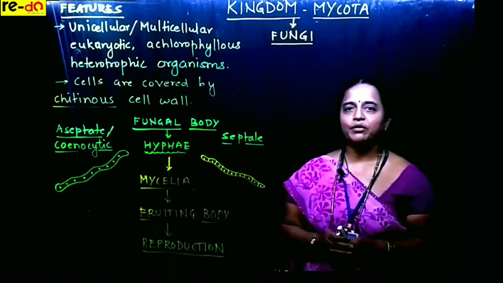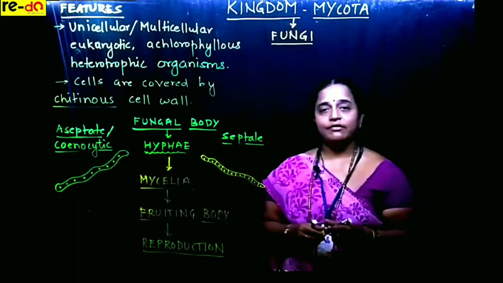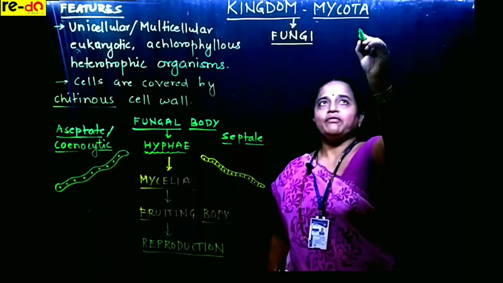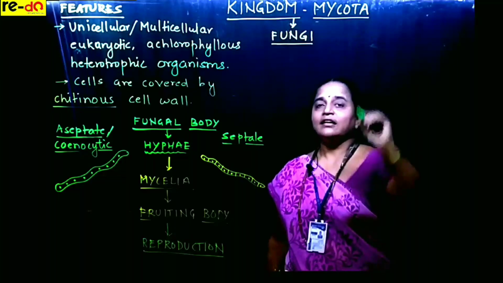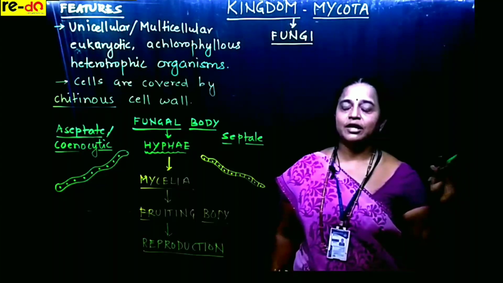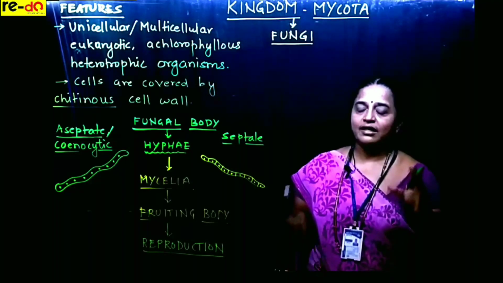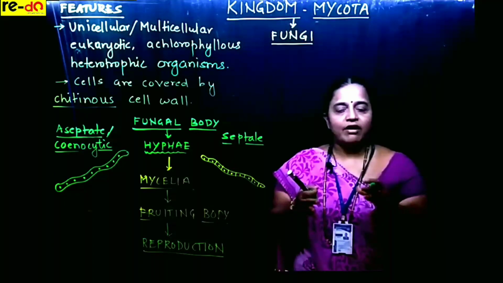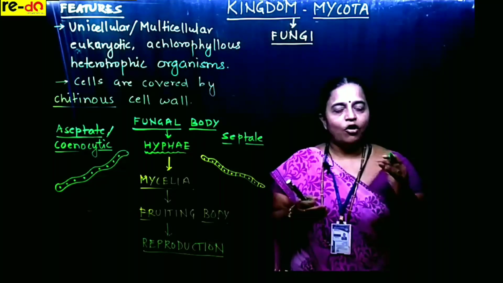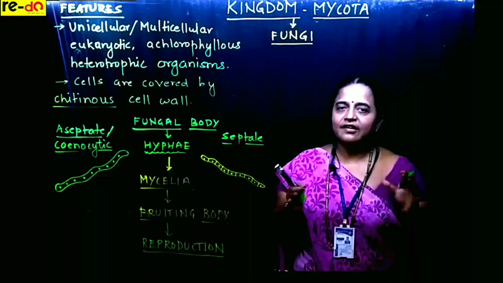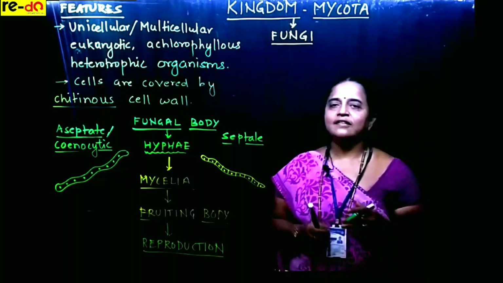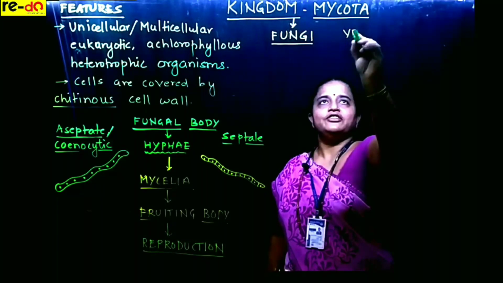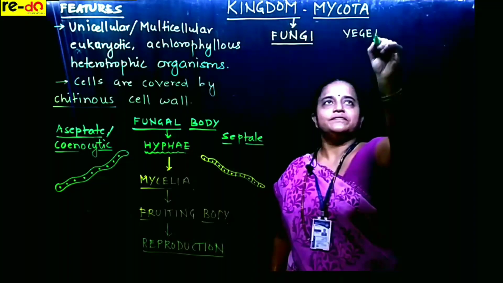Now, what kind of reproduction they show, that will continue here. The most basic type of reproduction in fungi occurs in favorable conditions. Now, what favorable conditions do they want? They require decaying organic matter. They require moist conditions and optimum temperature. So, if these conditions persist, they can easily undergo a reproduction that we call vegetative reproduction.